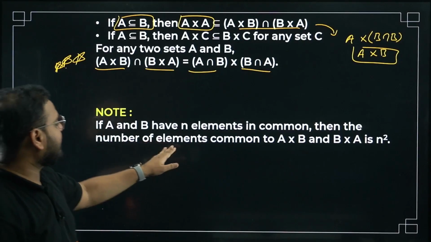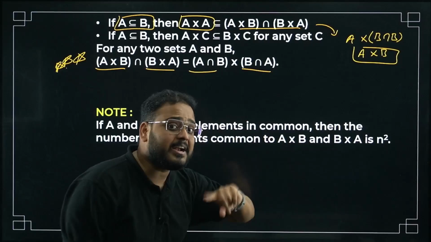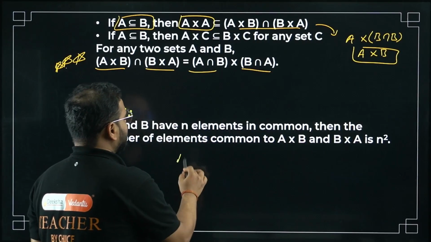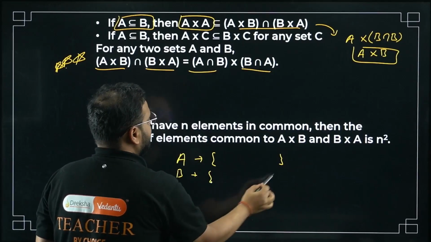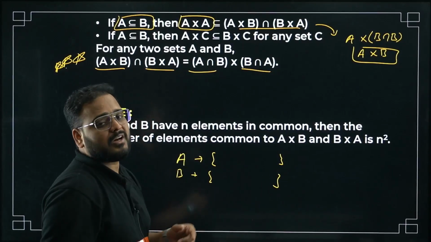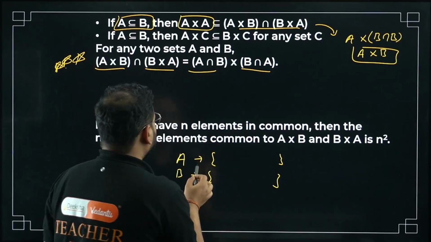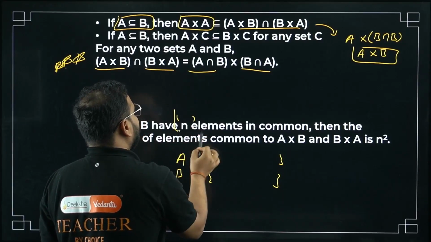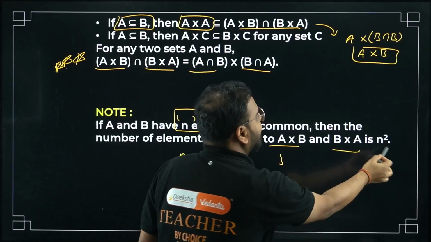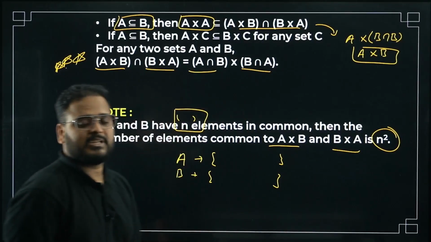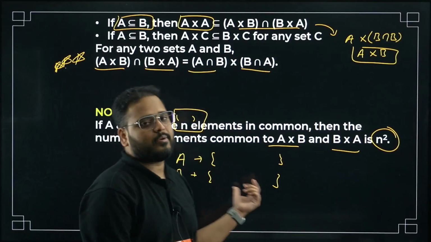If A and B have n elements in common, if A and B are two sets, I'm writing two sets, set A like this, some elements are here, and set B like this, some other elements are here. How many elements are common? They have a total of n elements common. Then A cross B and B cross A will have n square elements common. That's the property.